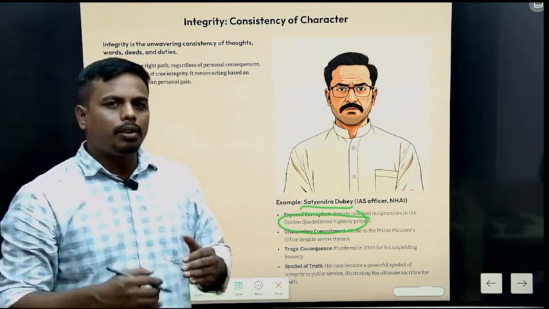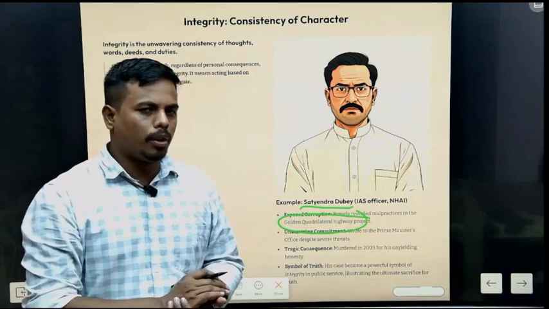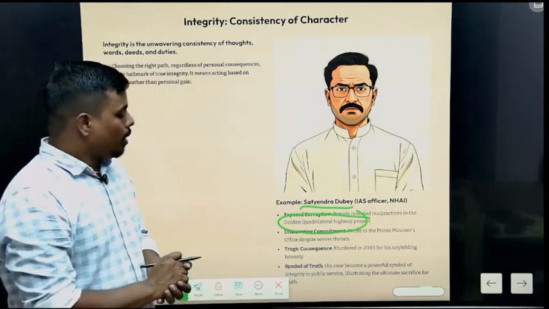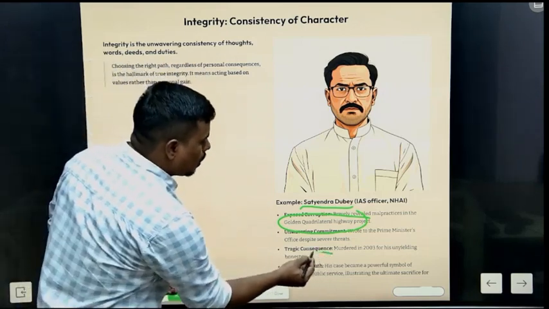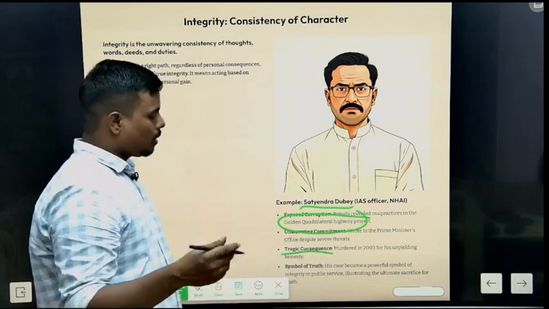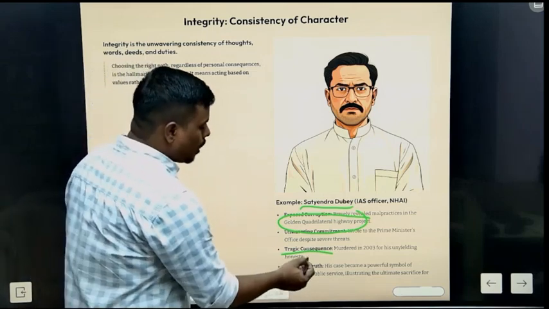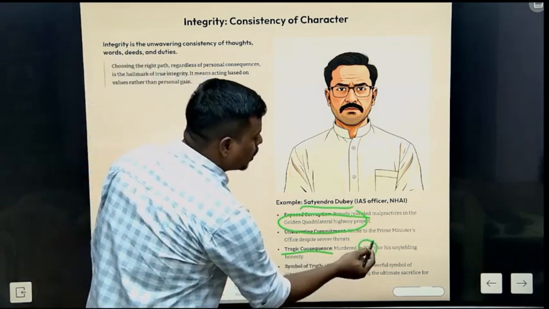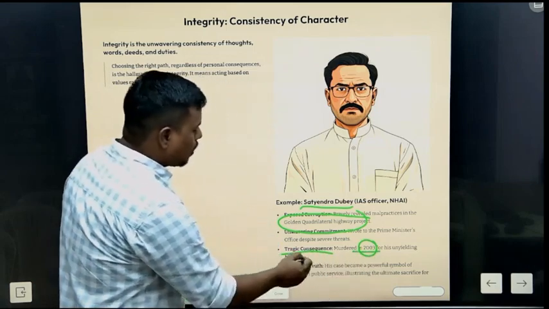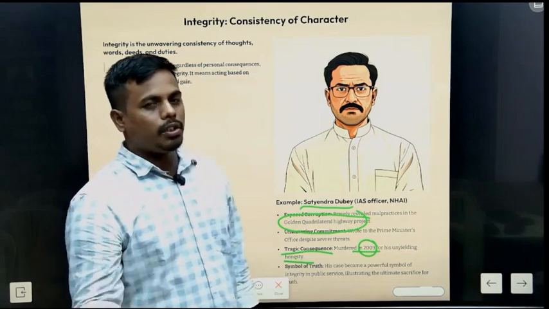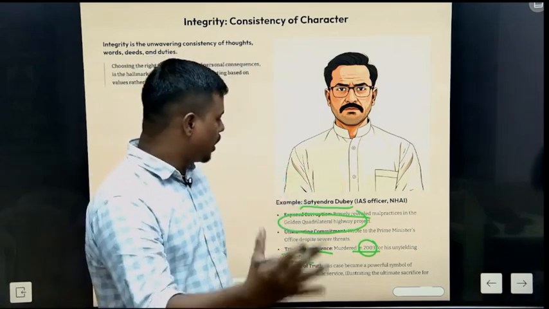So he decided to write a letter to the PMO. He heard his inner conscience regardless of the consequences, but in 2003 he was murdered for what he did.